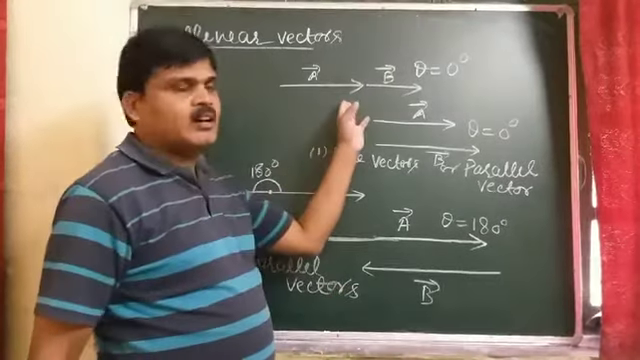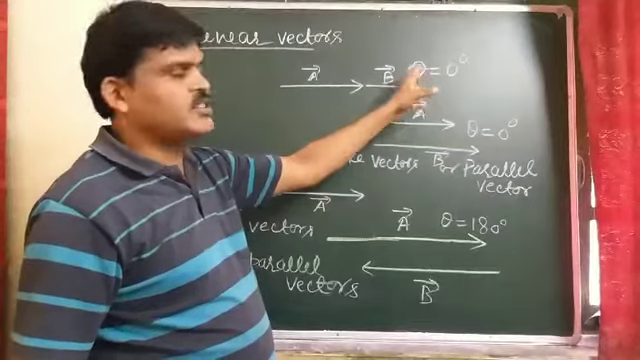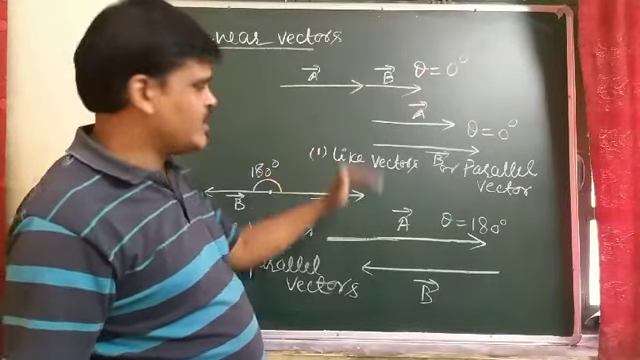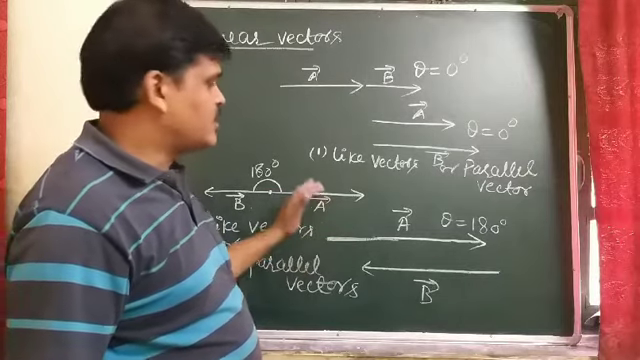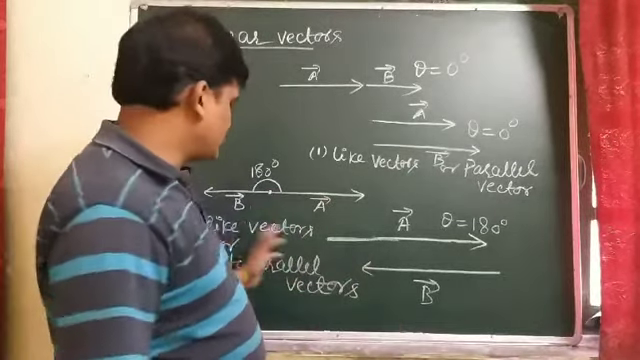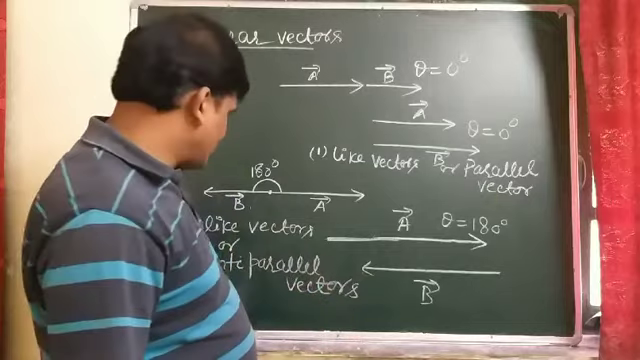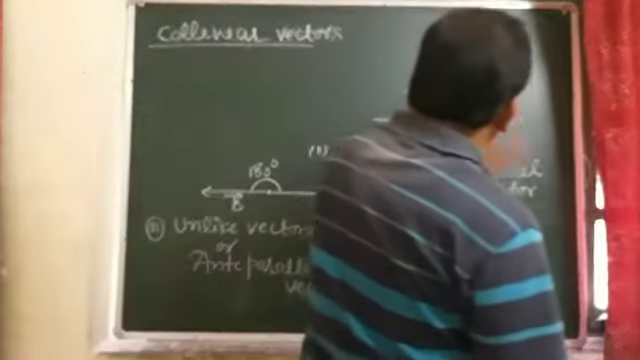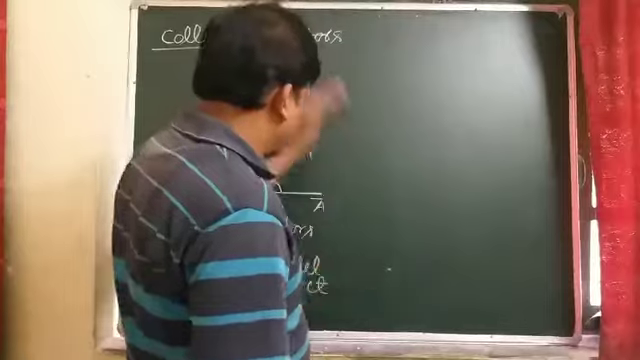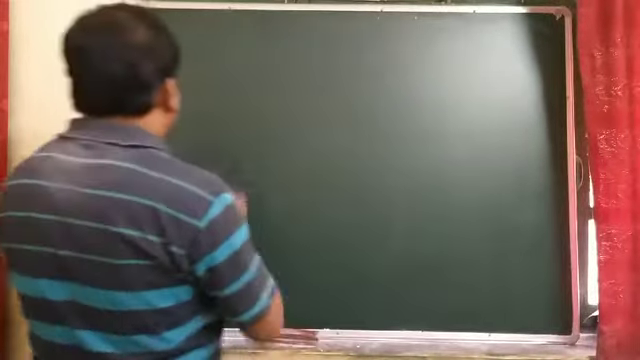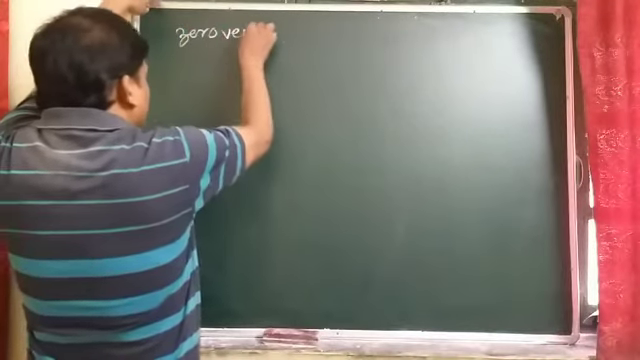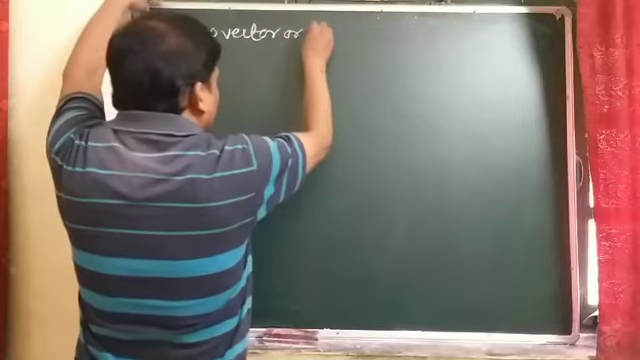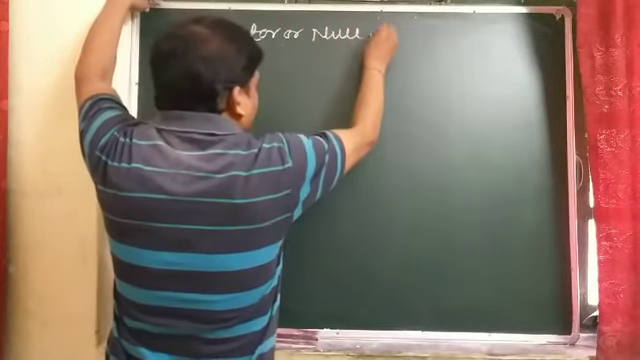So for parallel vectors or like vectors, the angle between them is 0, and they are said to be collinear vectors. Or unlike vectors or anti-parallel vectors are also said to be collinear vectors, but the angle between them is 180 degrees. And student, zero vector. Next one is zero vector or null vector.